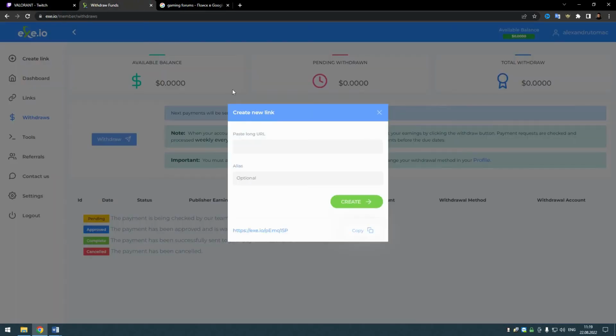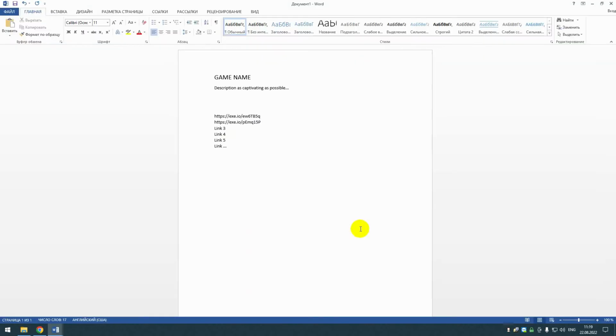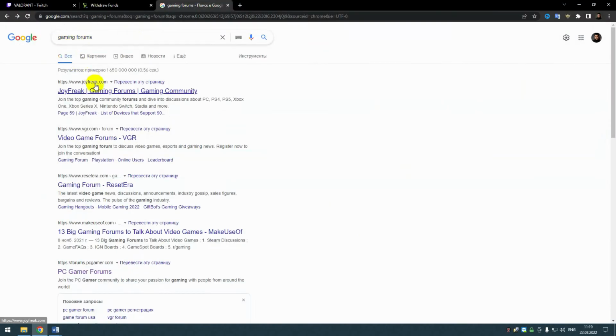I hope you have understood the principle up to this point. Furthermore, in order not to spam all social networks, I recommend that you search on Google for different forums with the game you have chosen and create accounts there. Enter the discussion and place the information from the document I created, including our links.